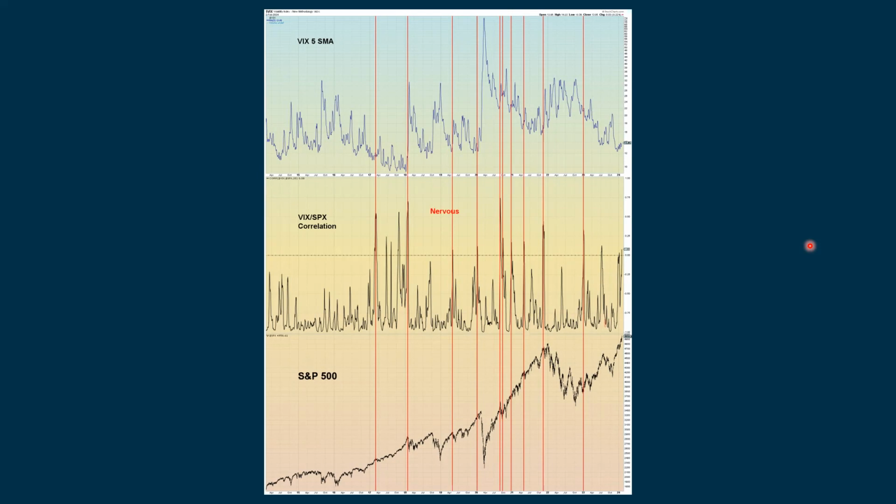This is a correlation between the VIX and S&P, and we don't get a lot of signals from this chart. We're now starting to come back up into this extreme reading. Now, we could still go higher than this, but a lot of times when we spiked and then started to come down, look at what happened with price after that. Sometimes it meant a continuation, but a lot of times it meant some kind of a decline after that. Just be aware of this, but this might take some time to play out.